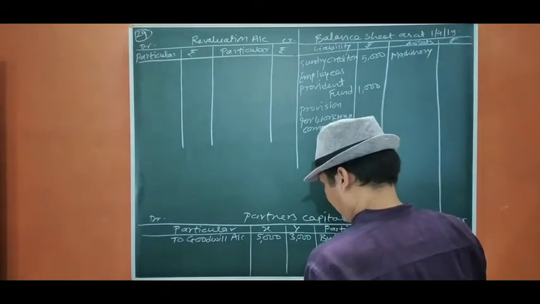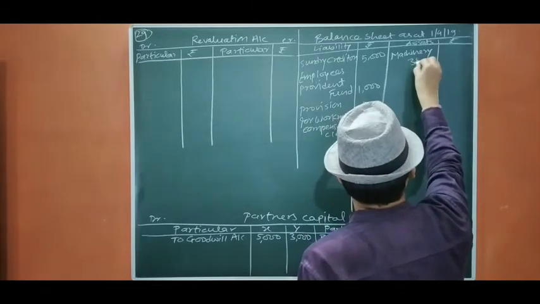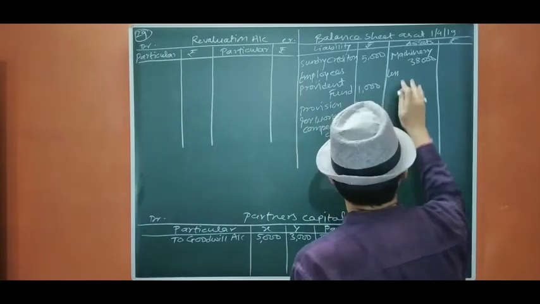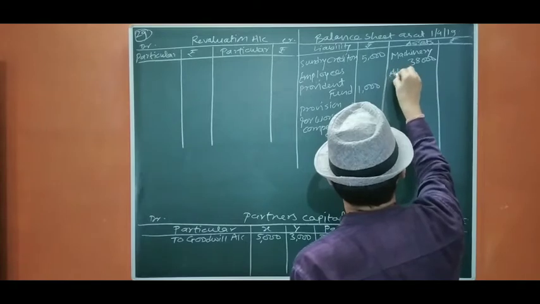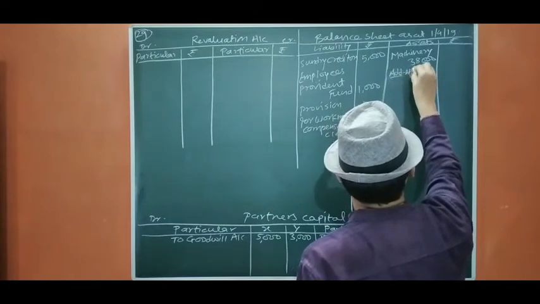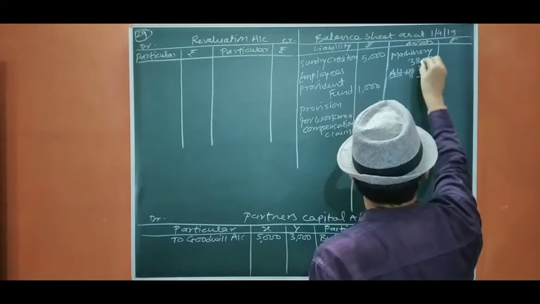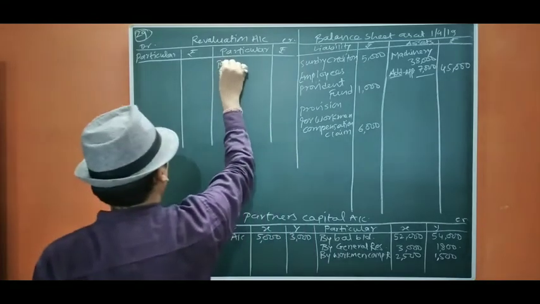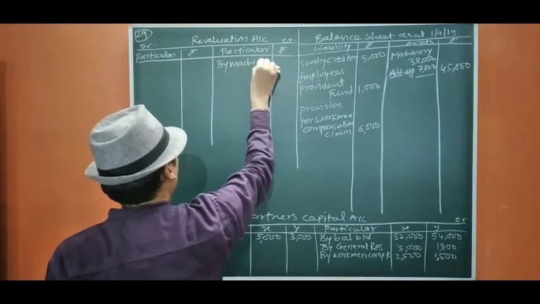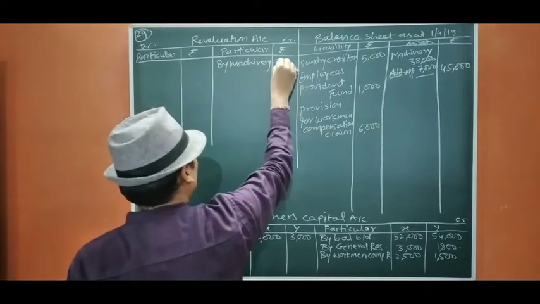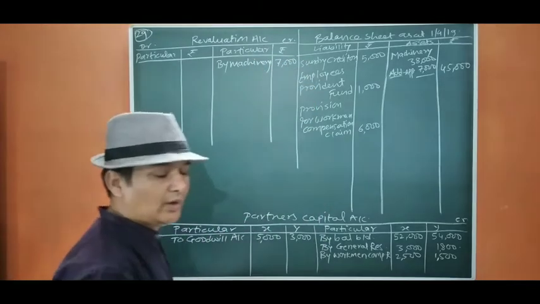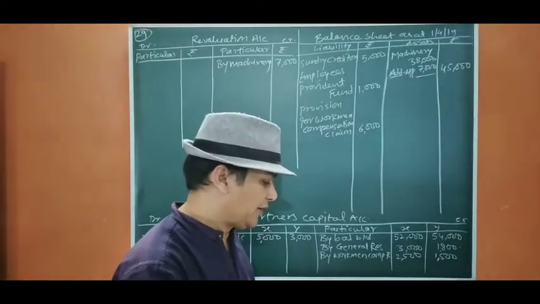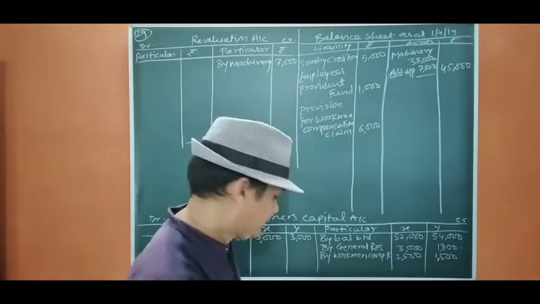Machinery, there was an adjustment of 38,000. Okay, so we are going to deduct. Machinery is valued at 45, so sorry, we are going to add it. Appreciation 7,000, so it will be 45,000. Okay, here by machinery. Whenever you are doing an adjustment, please write at the same time. So there will be double entry system and you are not going to have any difficulty in posting. Your answer will always be correct.